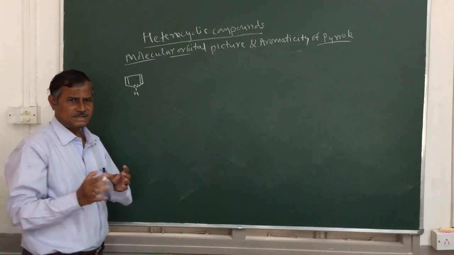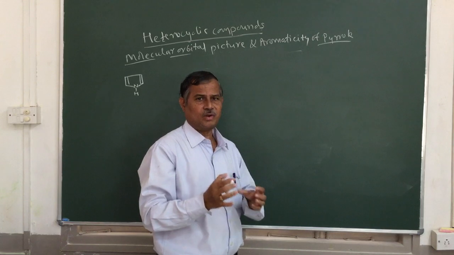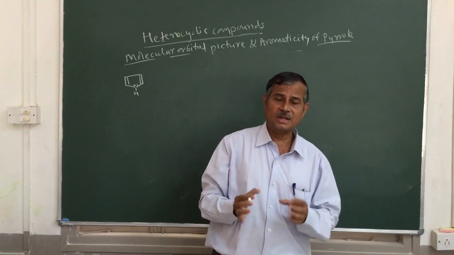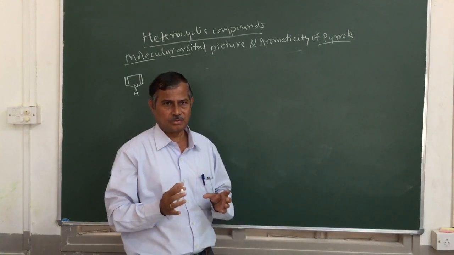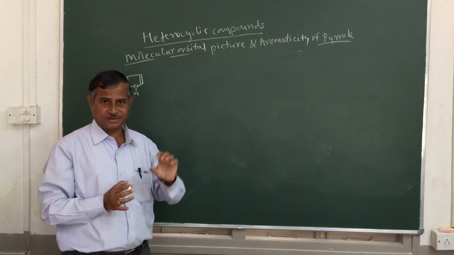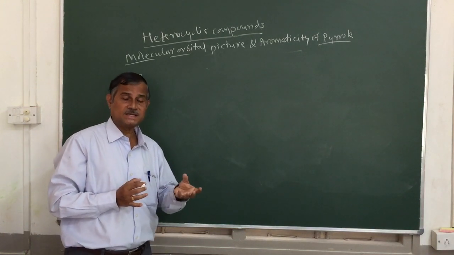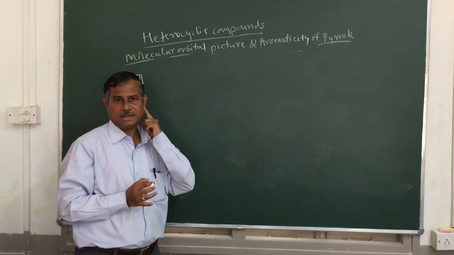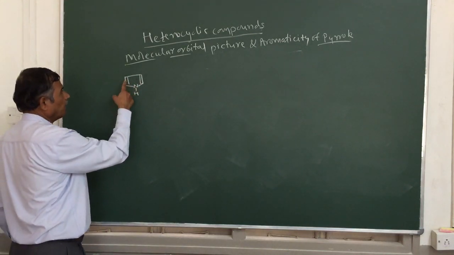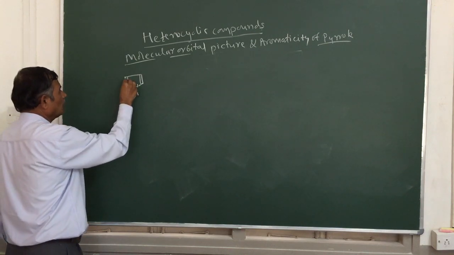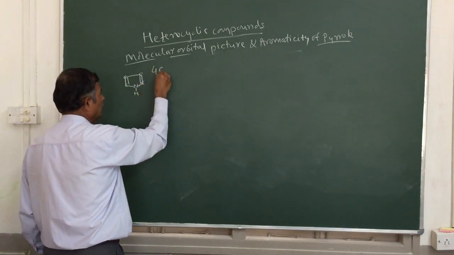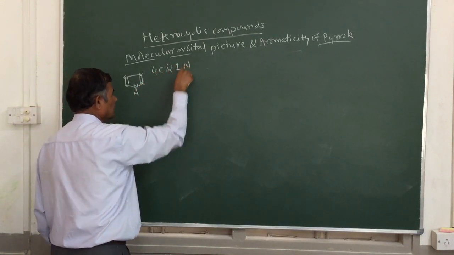Now how is this structure formed? How is its structure constructed? It is based on the molecular orbital. So based on the molecular orbital, we can see its picture, and we can see whether it is aromatic or non-aromatic. Now when you see this, pyrrole contains 4 carbon atoms and 1 nitrogen atom.